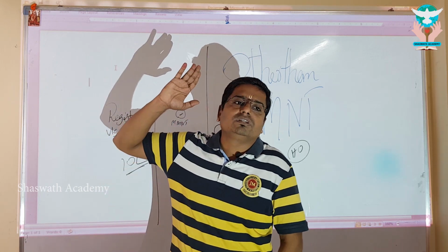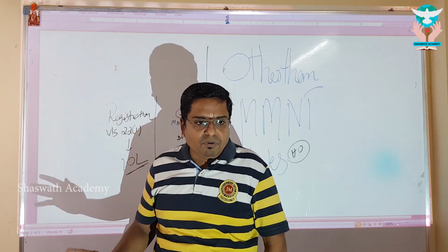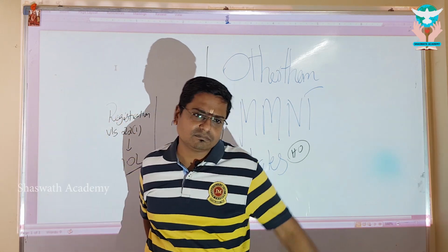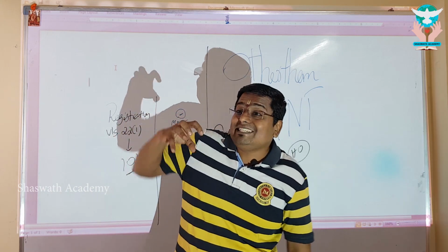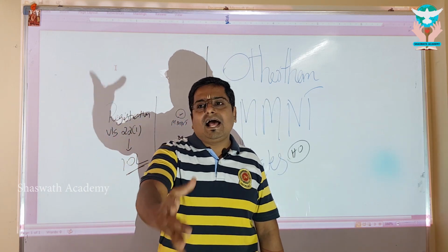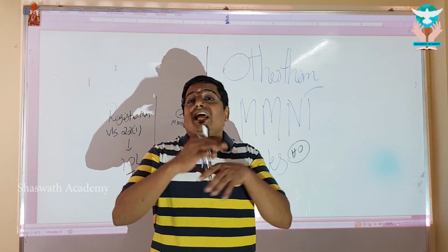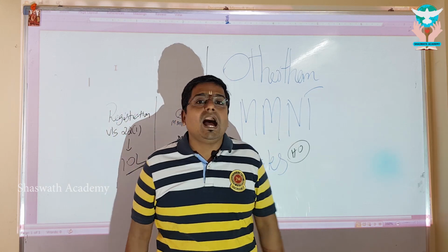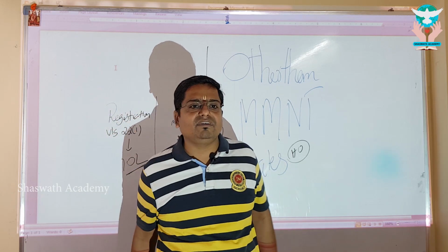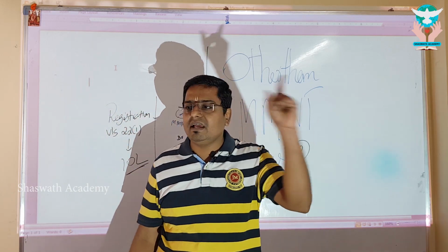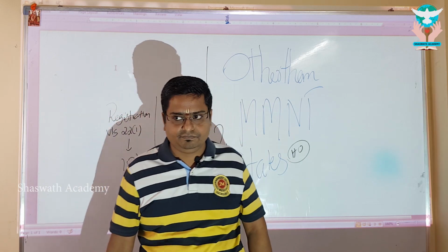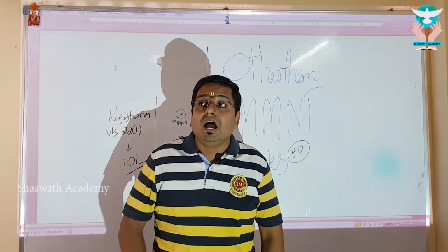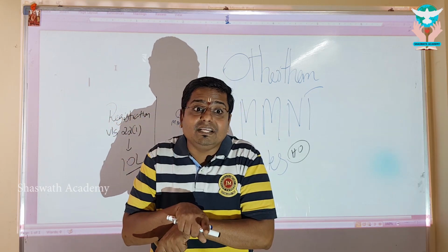Why, sir? Because the service by way of lending money and deposit, so far as the consideration is interest or discount, is not to be considered. Still, I will be considered an exclusive dealer in chairs. Then ask whether I am satisfying other conditions. I am dealing in chairs, and chairs are not ice cream, pan masala or tobacco. I am not registered under 24, I am not registering under 25(3), and I am not in the special category states. Then my limit is 40 lakhs. If I am in the special category states, only 10 lakhs. If I am in the other states, other than MMNT, 20 lakhs.